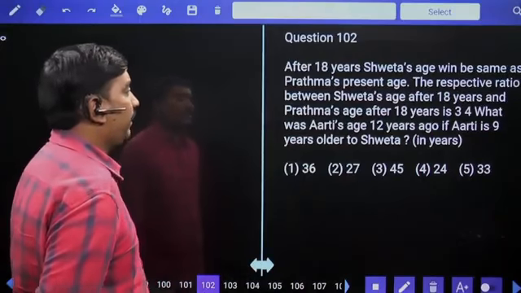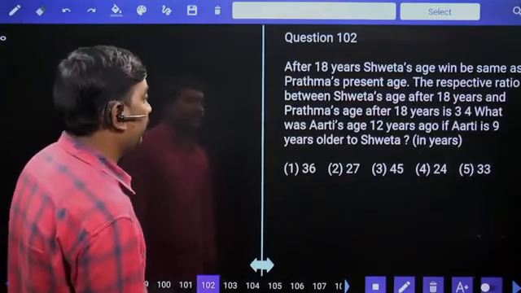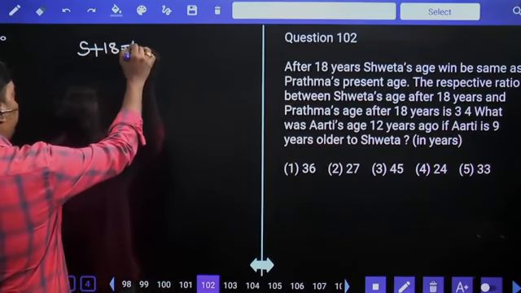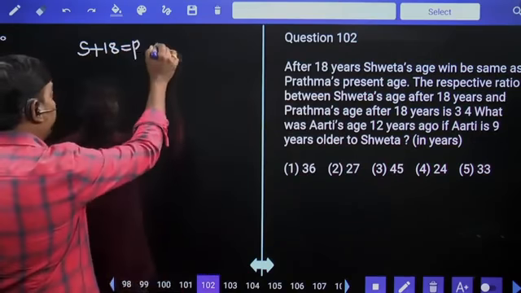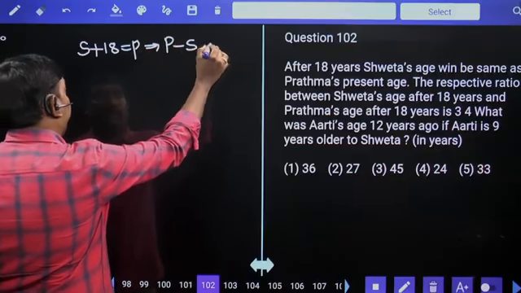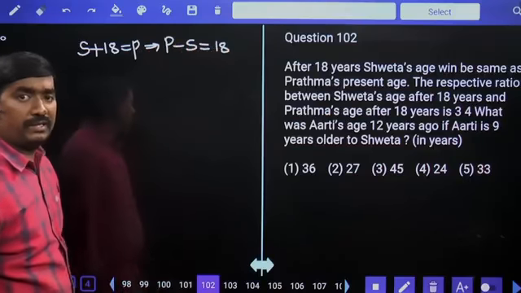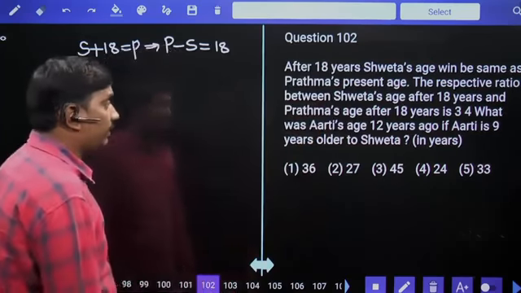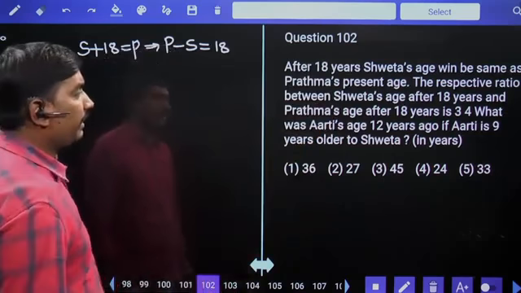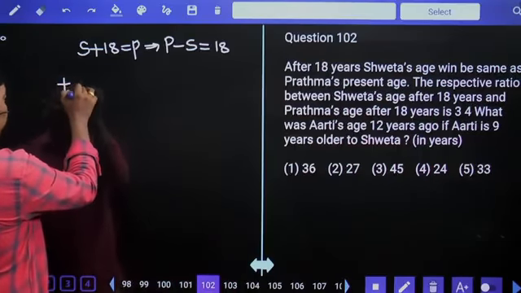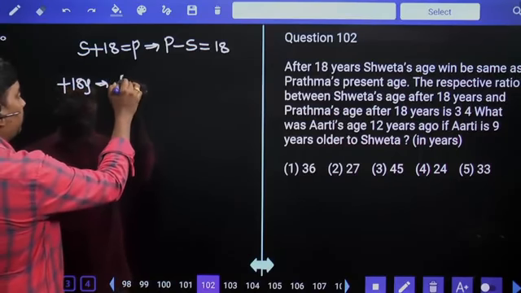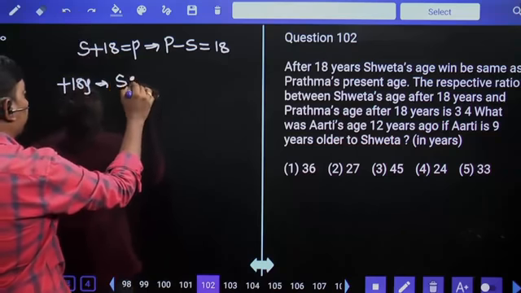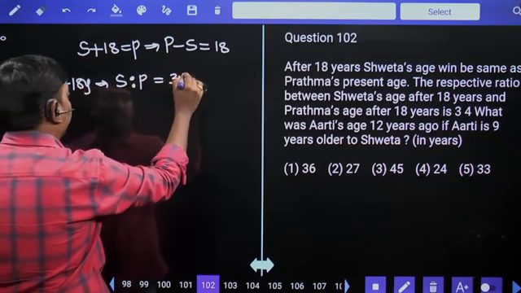After 18 years, Sweta's age will be the same as Pratima's present age. From this we can write that Pratima and Sweta have a difference of 18 years. The ratio between Sweta's age after 18 years and Pratima's age after 18 years is 3 is to 4.